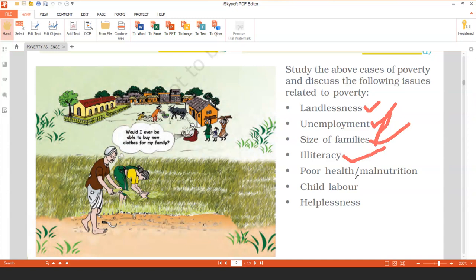Then we have poor health or malnutrition. Again, we did in chapter 2, health is a very, very important issue. We have seen in chapter 2 the stories of Sakal and Vilas, where Sakal was healthy and Vilas was not healthy.